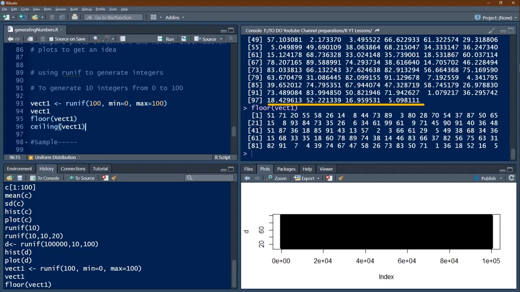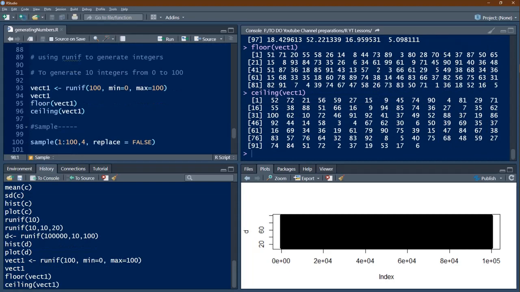Let's see this. So I am getting 19, this 18 point something has become 19, then 52 point something has become 53, 16 will become 17, 5 point 0 will become 6. So this is how you can generate uniformly distributed integers.